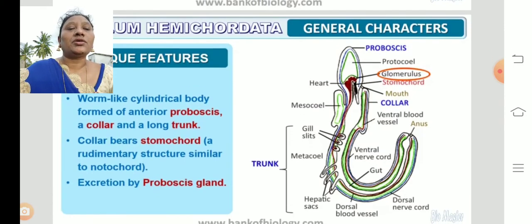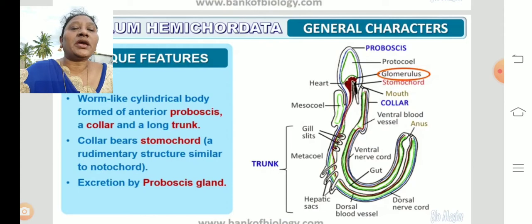You can see the trunk there, the part of the body throughout the body is called the trunk, and you can find the collar part. In the blue highlighted letters, you can see the unique features: the anterior part consists of the proboscis, they have the collar, and they also have a trunk. That is the unique feature.